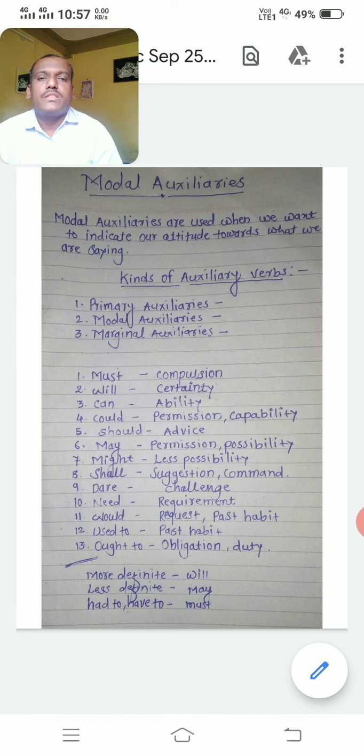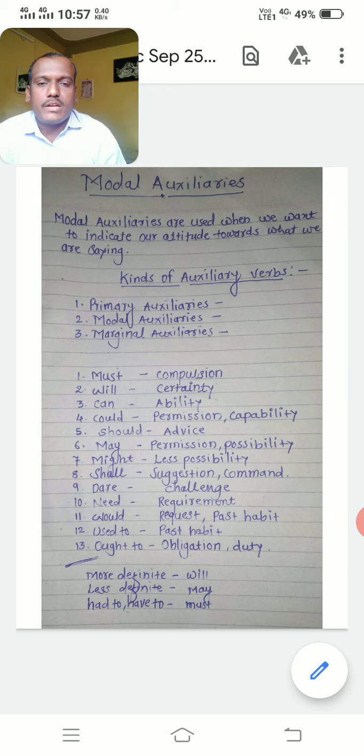But before starting this content, I would like to tell you that if you refer to any good grammar book or reference material to study modal auxiliaries, you will get confused, because there are 13 modal auxiliaries and they are used with different views or different senses. So you don't think about that, and you have to concentrate only on this content which I provided here.